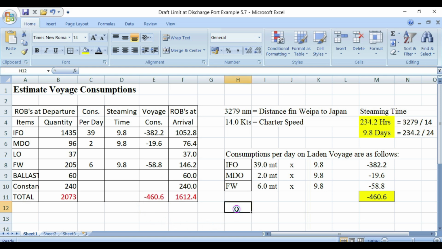To check it, you just make a formula. This is your ROB departure in Australia minus your ROB arrival in Japan. That will be your total consumption, 460.6. Okay, so that is correct. Okay, then proceed.